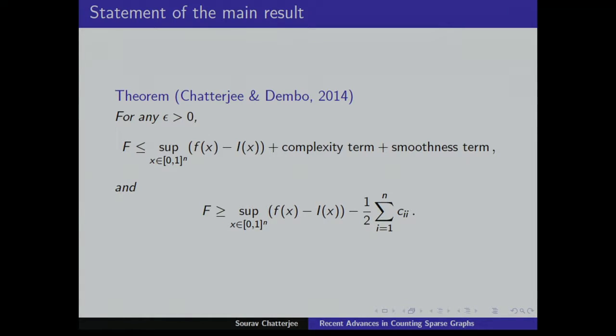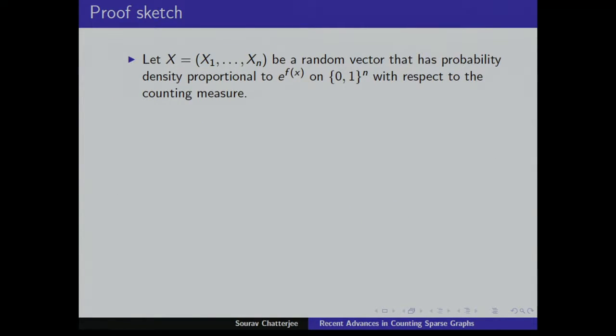So do I have any time at all? Okay, so let me give you very quickly, in 5 minutes, a sketch of the proof. What you do is you first start with a random vector that has probability density proportional to e to the fx on this hypercube.